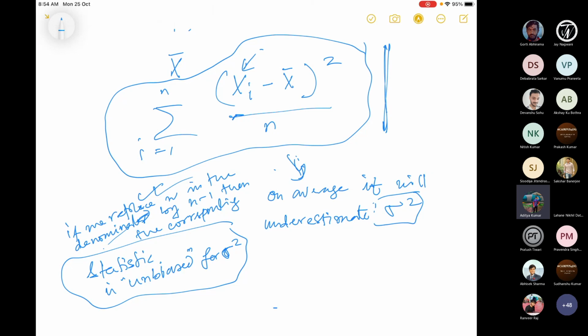is unbiased. Now unbiased is a technical term, let us say. Unbiased means it is centered at the right spot, so this is a useful definition for sigma square. In that sense, it is not biased.